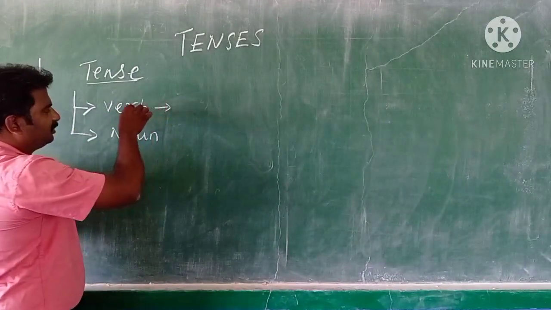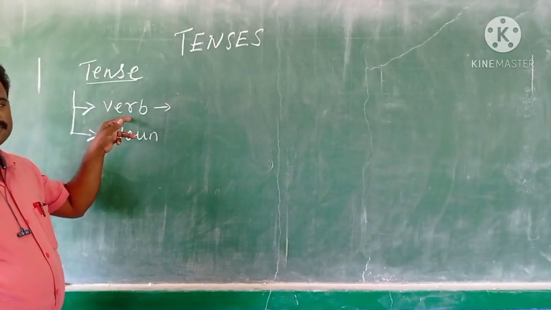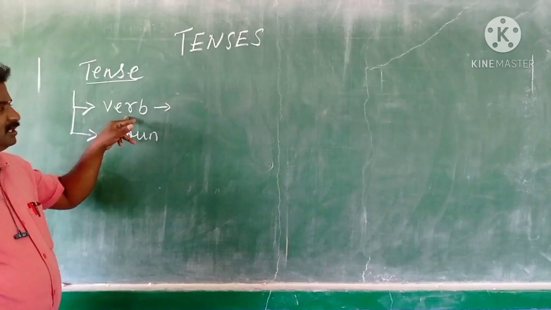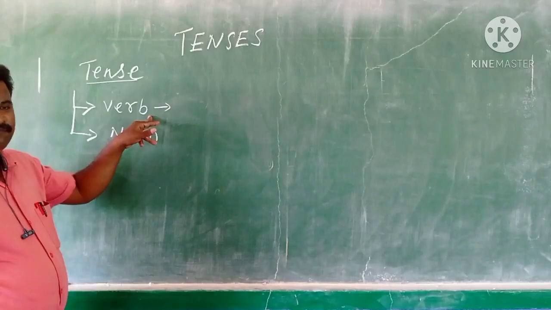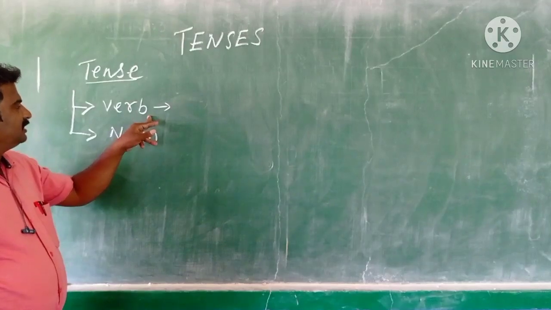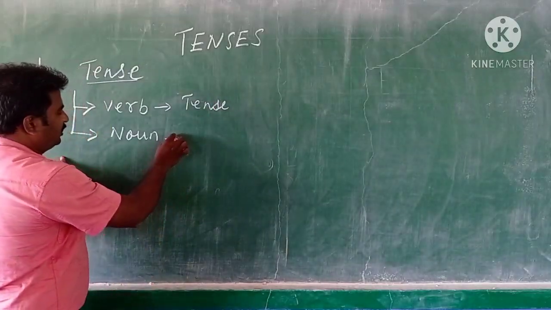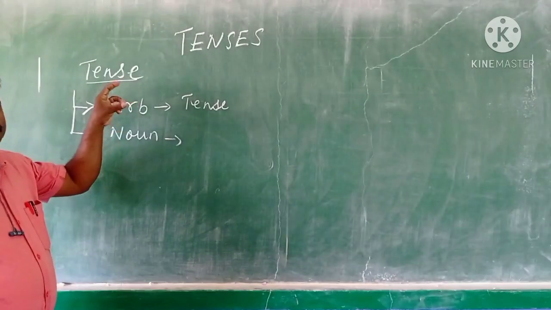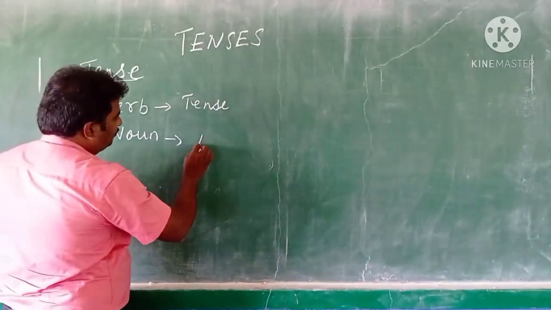If it is a verb, which means we are unable to relax. For example, we often say, don't make me tense, don't make me tension. That's the meaning if it is a verb. If it is a noun, it is the term which describes the time reference of an action.